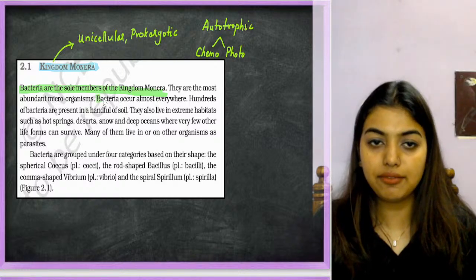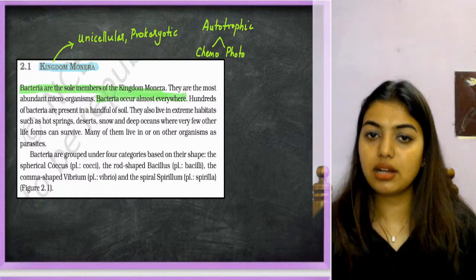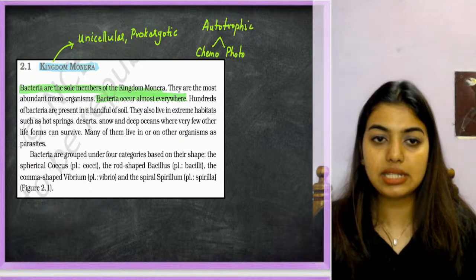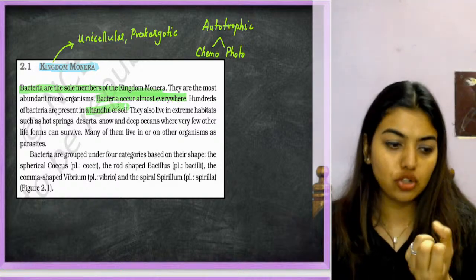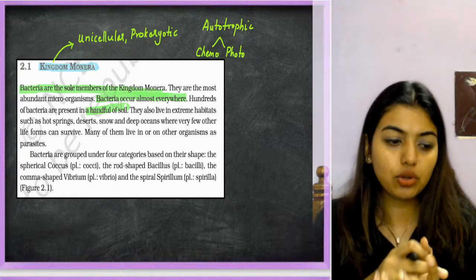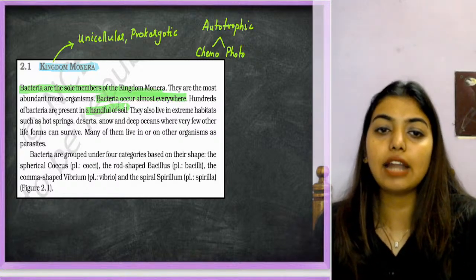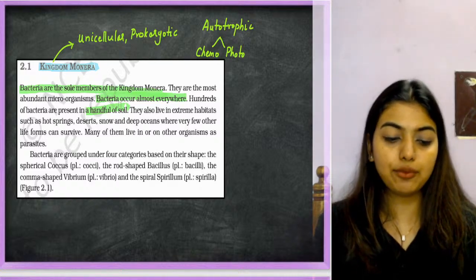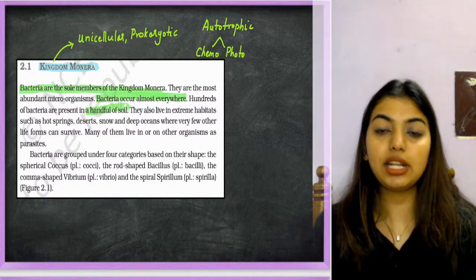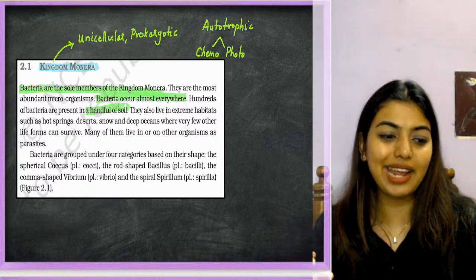Okay, yes. They are the most abundant microorganism. Bacteria occur everywhere. Hundreds of bacteria are present in a handful of soil. So many bacteria are there in a handful of soil. Agreed or not? If any person takes a handful of soil and checks it, they'll be like, oh my god, so many bacteria, from where did this come?